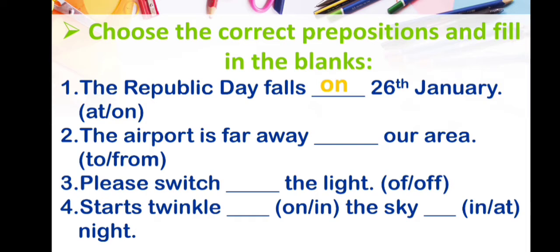The next sentence is the airport is far away dash our area, and options are given to or from. So here we are talking about our area and the words are far away. With far away we will use from. So the answer is the airport is far away from our area.